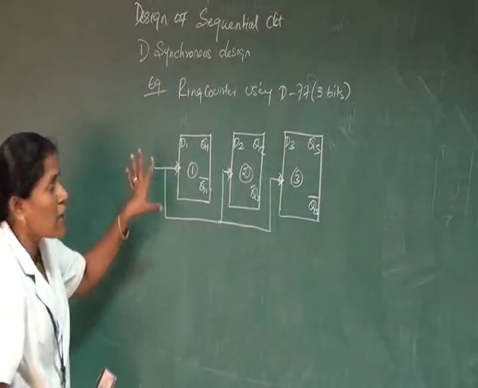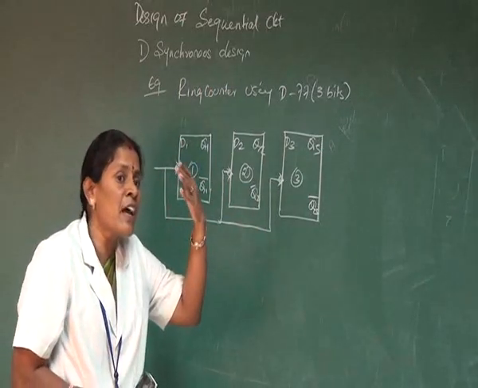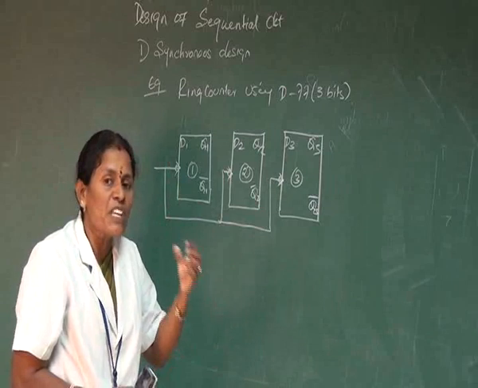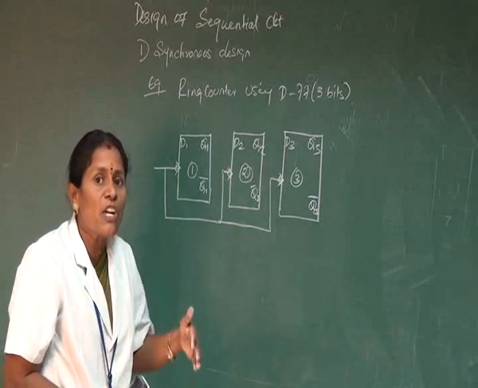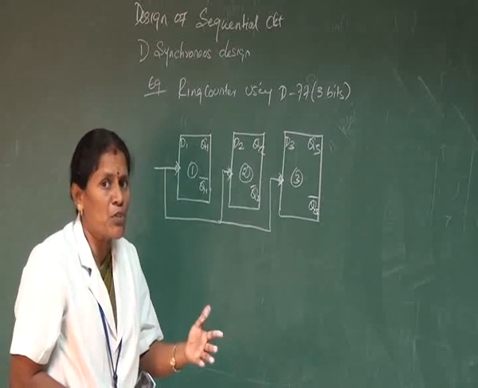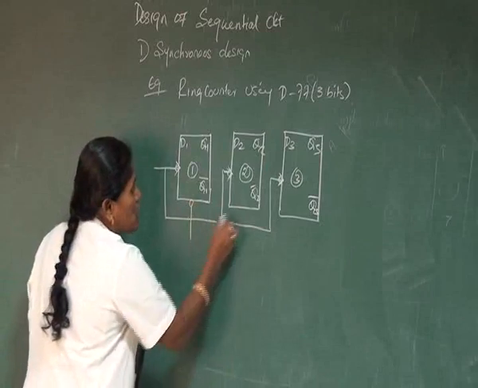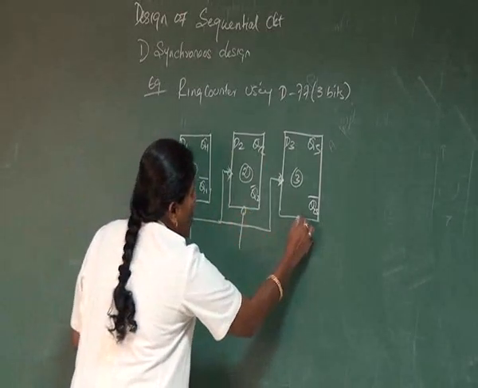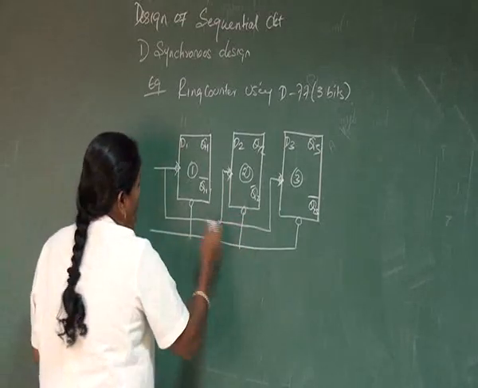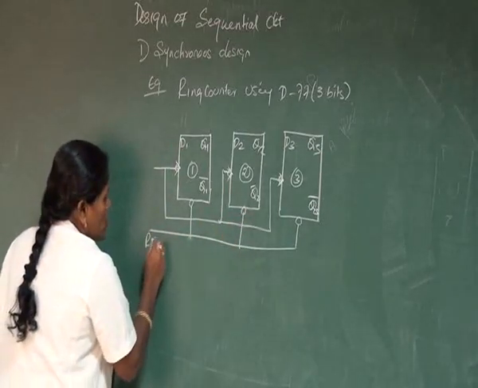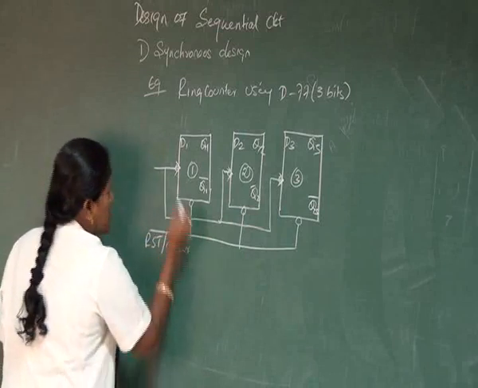And next, this is a counter. So the counter operates and counts until it reaches the upper limit. Each and every time we want to reset it, then only can we start with a new counting position. So reset is needed. The reset signal may be active low or active high, based on the designer. This is your reset or clear signal.